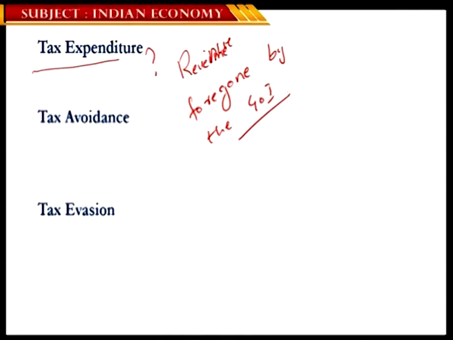All those people who invest in government bonds, or buy an insurance policy. Many times you might have come across various schemes and initiatives of the government of India wherein if you buy gold, invest in a gold bond scheme, or invest some amount of money in government bonds, you would be availing certain tax concessions or tax deductions. Similarly, you might have come across various initiatives by the government of India to boost exports or to encourage people to invest in SEZs. So you might have seen various kinds of tax concessions, isn't it? The tax deductions and tax concessions that the government of India provides to promote various economic activities.